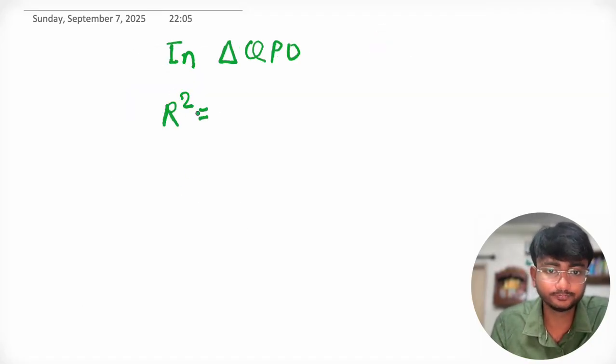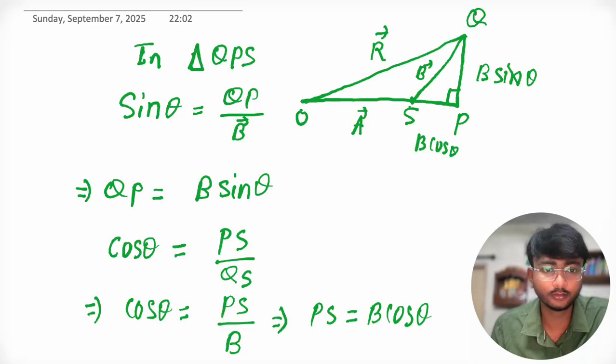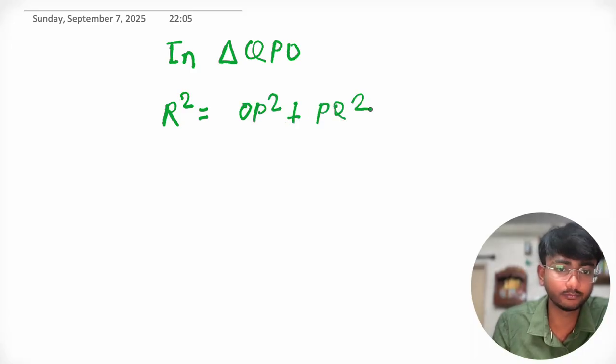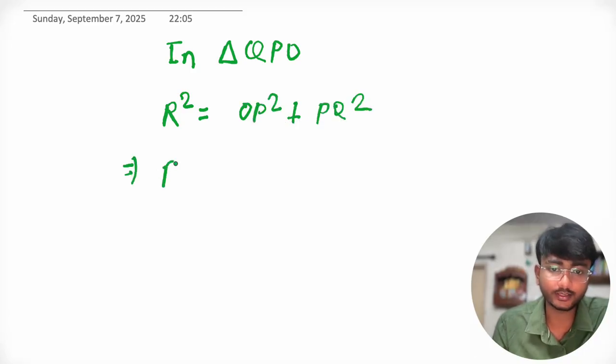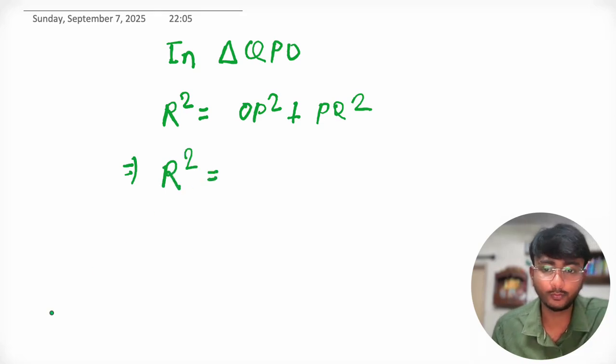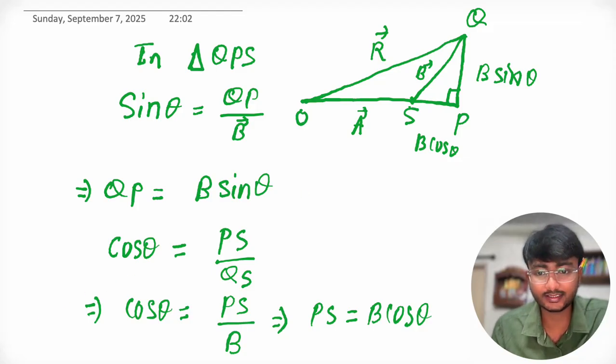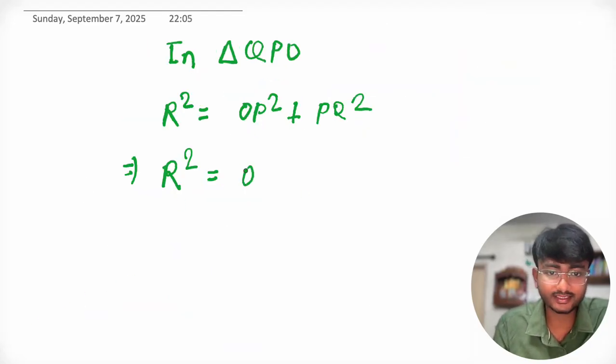R square equal to OP square plus PQ square. So this is R square equal to, OP is what? OP is OS plus SP.